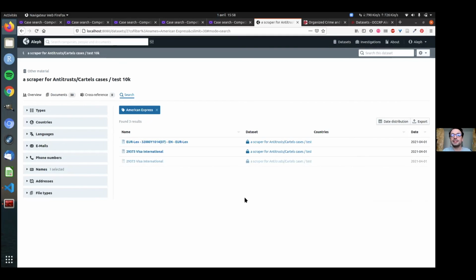But we can also pipe in some lists of named entities in order to improve this indexation. The next step for us will be to enlarge the capacity of the crawlers by creating other crawlers regarding the mergers, the state aid, etc., and exploit and improve the quality of the data we retrieved in order to give us the tools to make visual overviews, statistical overviews, and to be able to pinpoint some specific cases, some specific relations to all of those documents, and through to other collections brought by the datasets that are made available by OCCRP and other organizations.